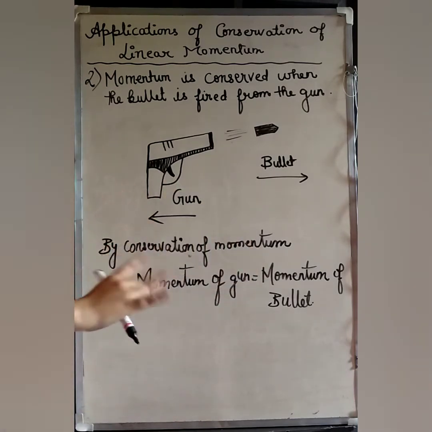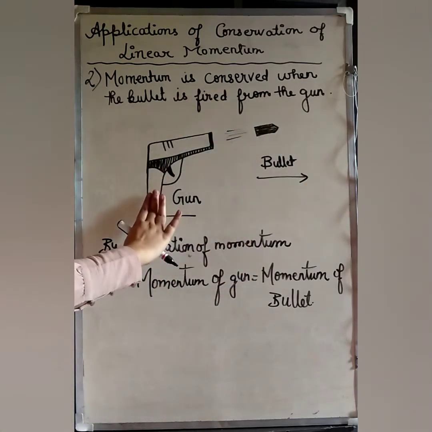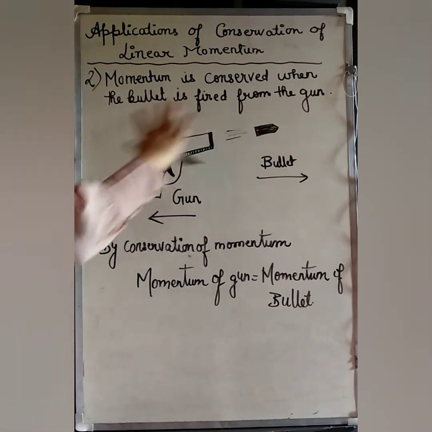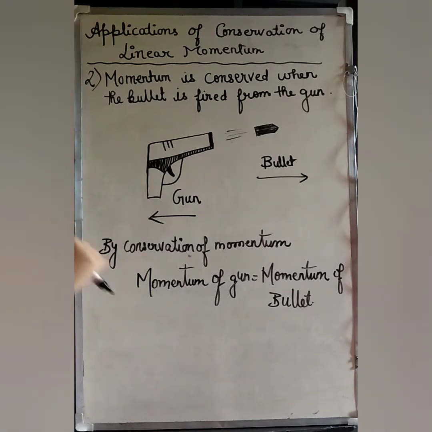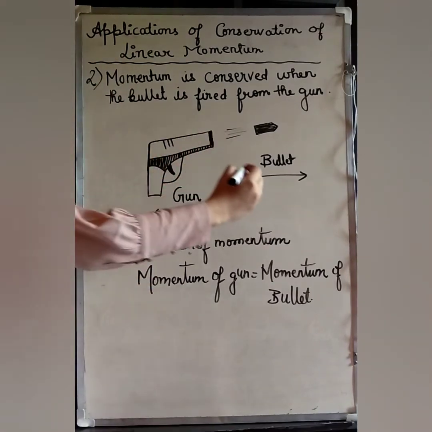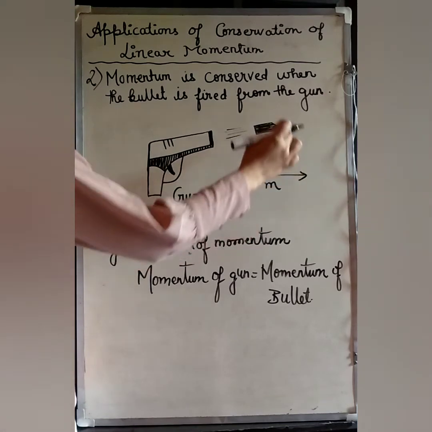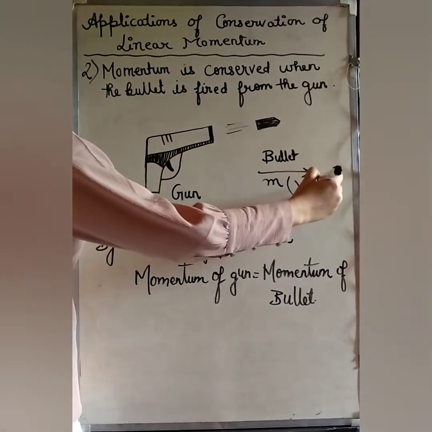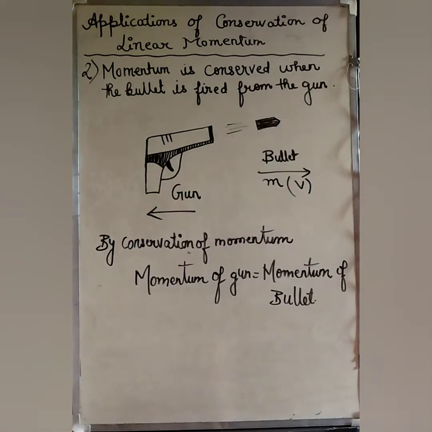But this is also related to conservation of momentum. Before firing, because the bullet was inside the gun, the whole body was at rest. So its initial momentum was 0. To conserve the momentum, its momentum after firing should be 0. Let's suppose small m is the mass of the bullet, and the bullet is moving with a velocity in the forward direction.